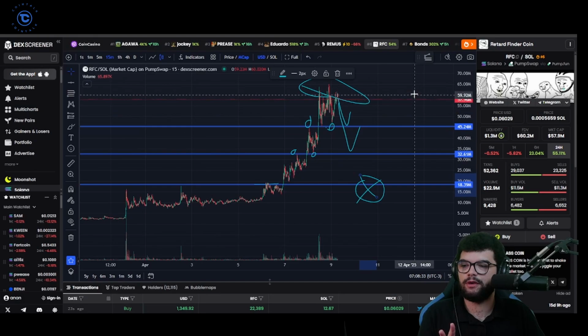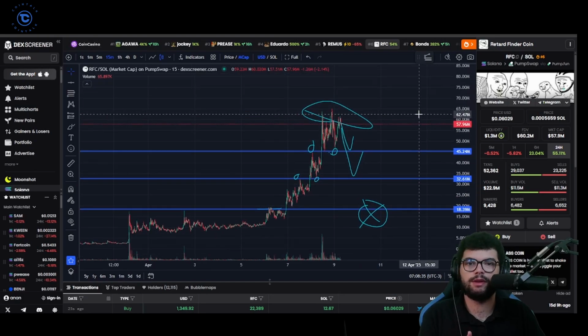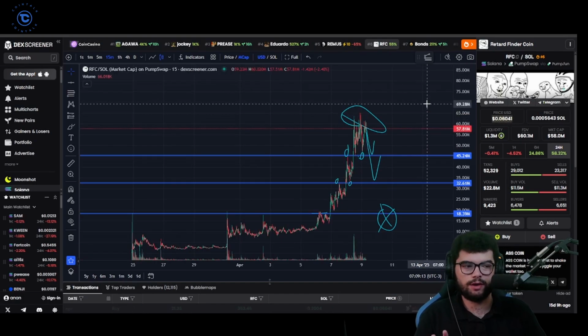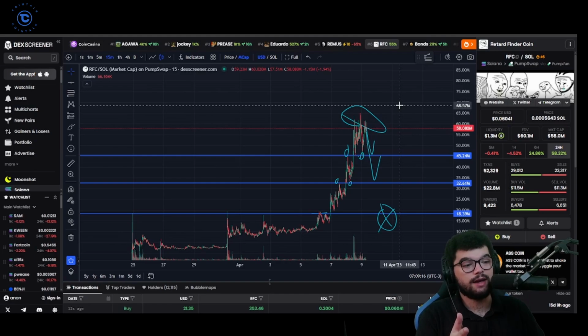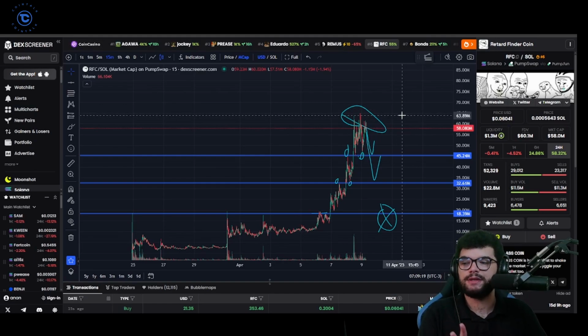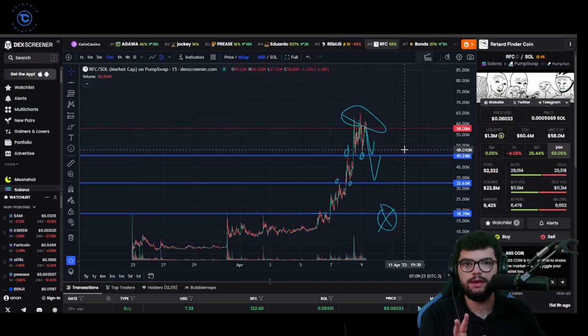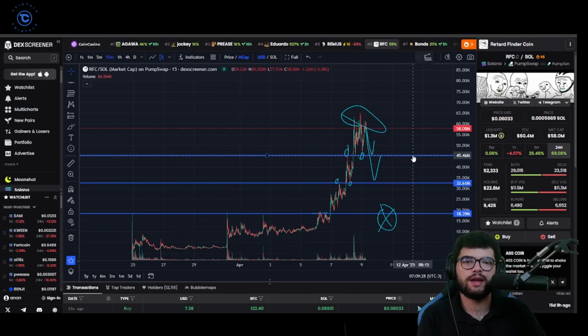And I'm not going to wait for the price to come back down to 18 million when it has all of this momentum, when Binance is talking about it, when it's getting listed on literally all the exchanges. So these are the levels I'm looking at when it comes to RFC. I will let you guys know on my X account when I enter the trade. I'm still undecided whether I enter at 45 or 32, but to me 32 looks like it's worth the wait. And if I don't get that entry, then I don't get it, but that's my strategy. I need to see pullbacks on high momentum coins, and that's when I get in.